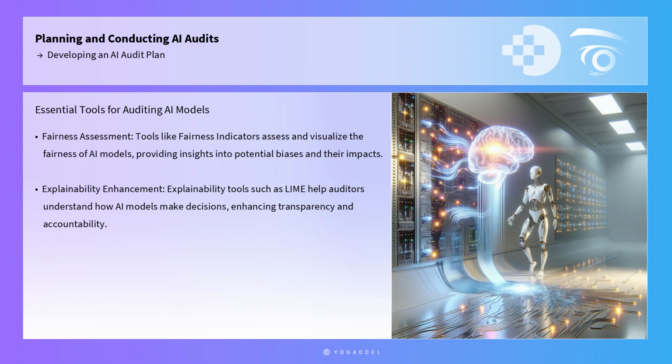Practical tools and frameworks are invaluable in executing the audit procedures. For instance, tools like fairness indicators can be used to assess and visualize the fairness of AI models, providing insights into potential biases and their impacts. Similarly, explainability tools such as LIME help auditors understand how AI models make decisions, enhancing transparency and accountability.